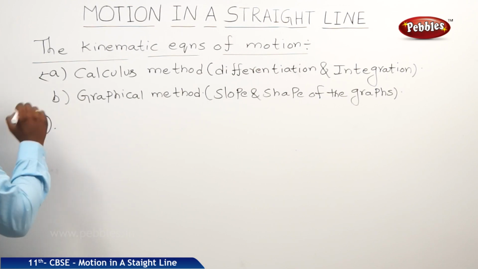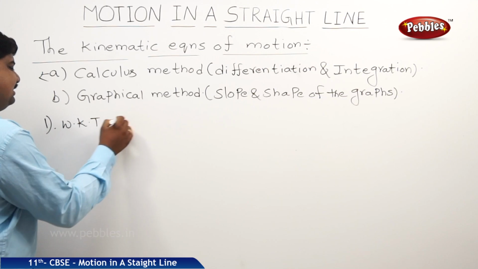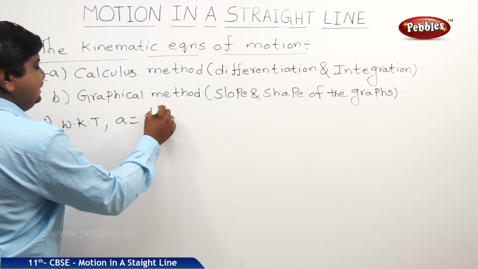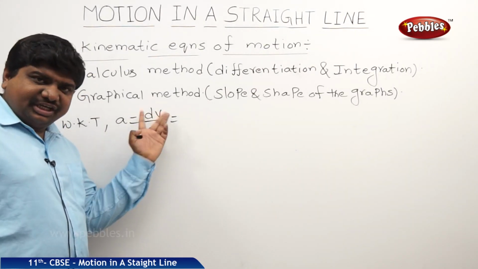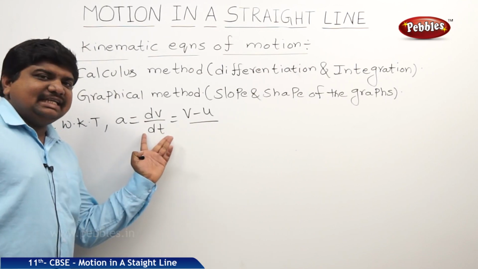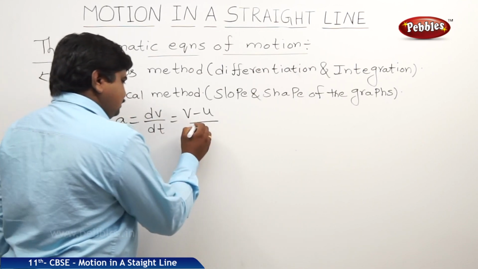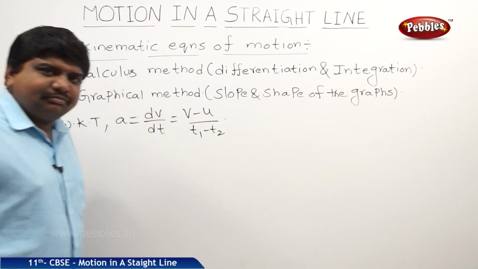The first equation. We know that acceleration of the body is dv by dt, where dv is the change in velocity, v minus u, and dt is the change in time, t2 minus t1.